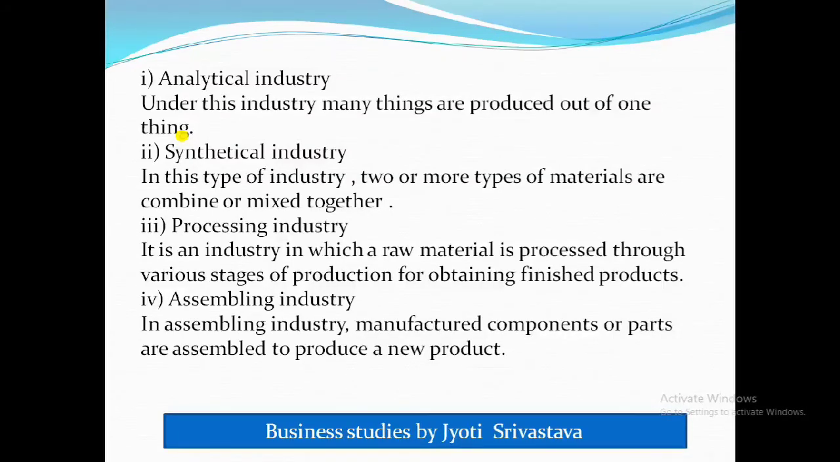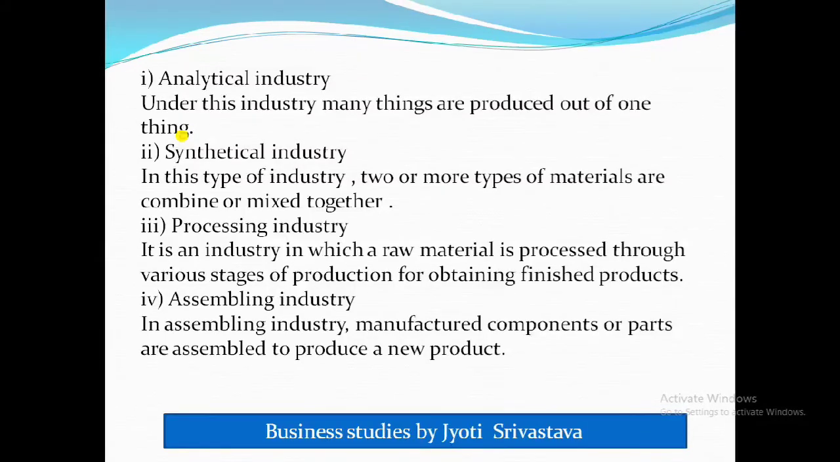Then comes a processing industry. It is an industry in which a raw material is processed through various stages of production for obtaining finished product. Again I will take an example of raw material because it is one of the easy examples to understand, like cotton textile industry. First spinning is done of cotton, then weaving is done, then dyeing, means after all these processing, what is made? What is the output? That is cloth.